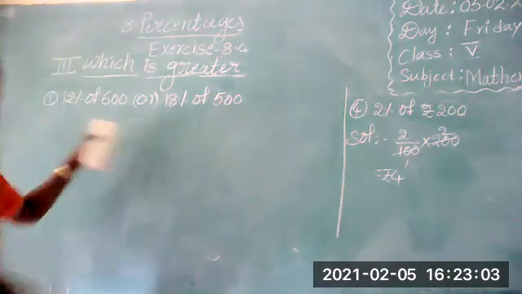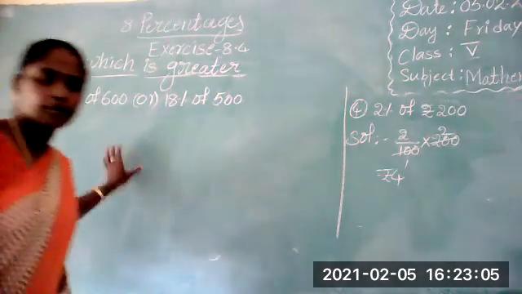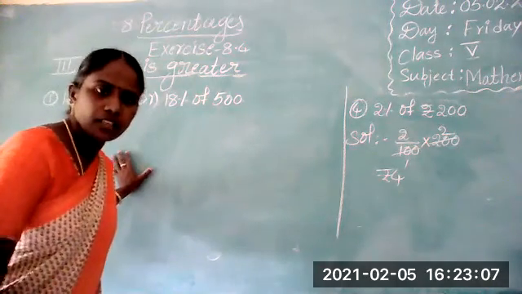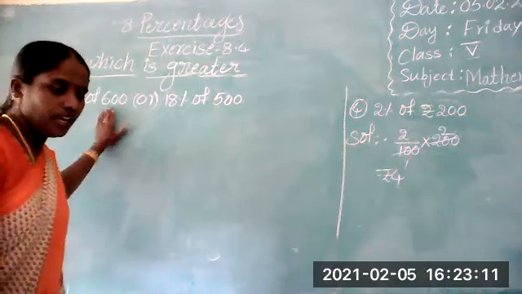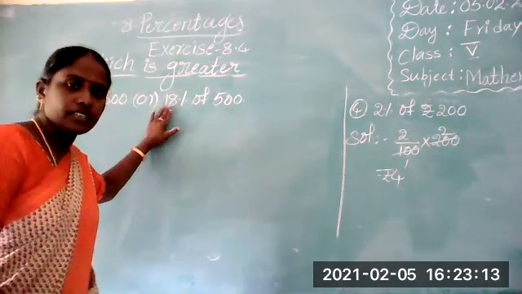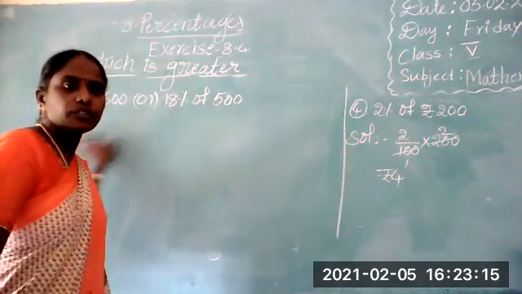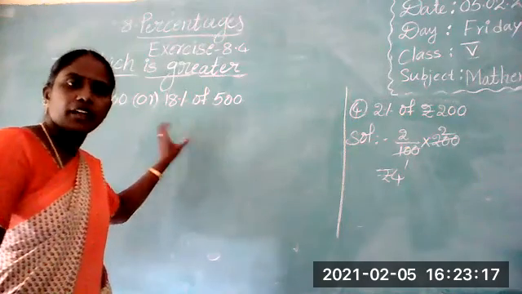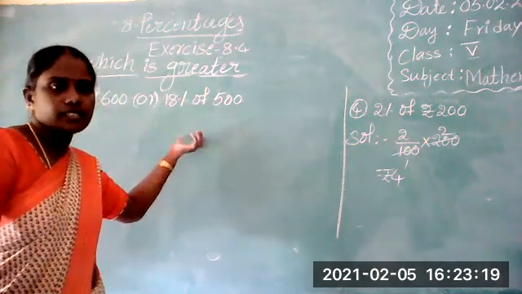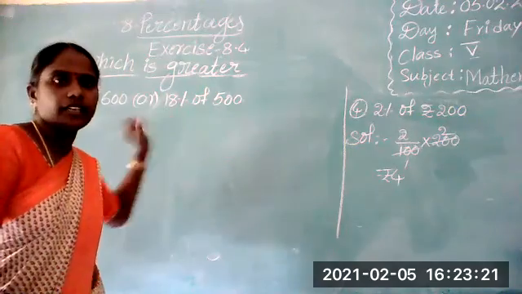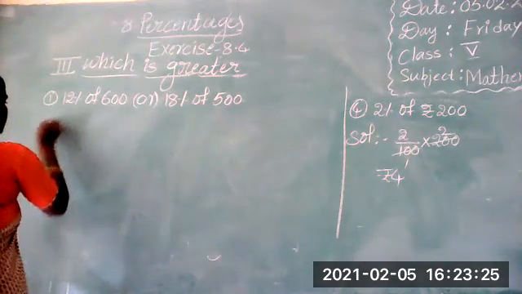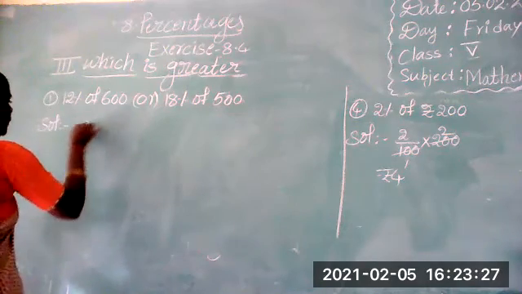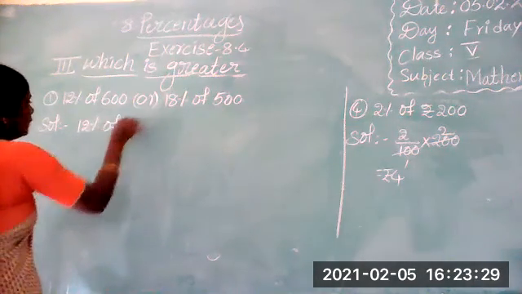Okay, we are given two problems. We have to complete both problems. First one is 12% of 600 and the second one is 18% of 500. In both, you have to compare and write down which is greater. Okay, first, 12% of 600.